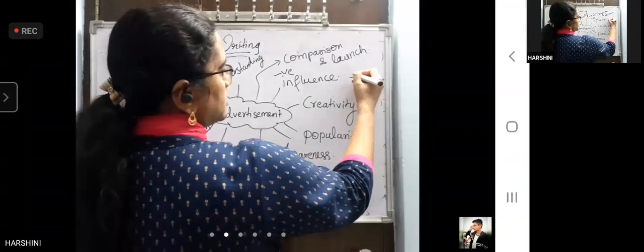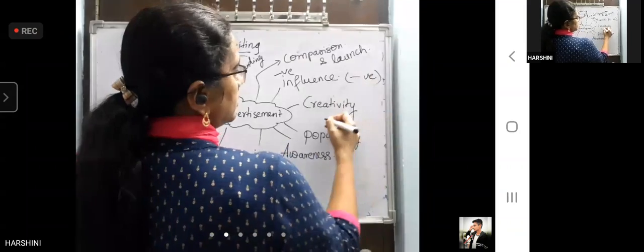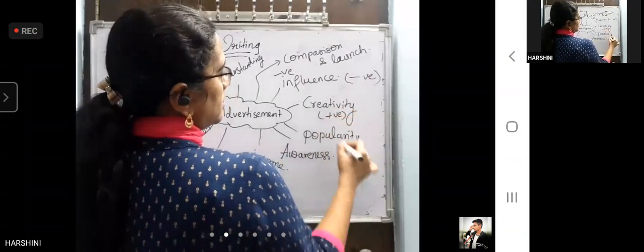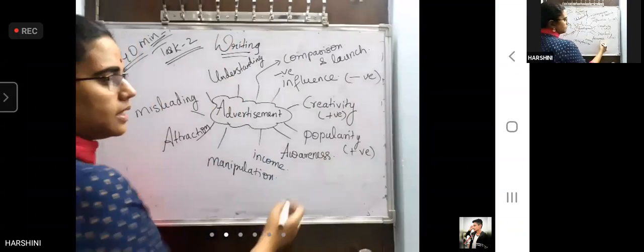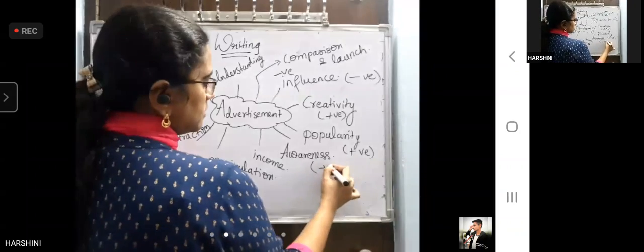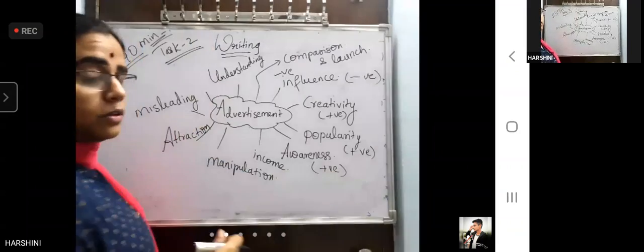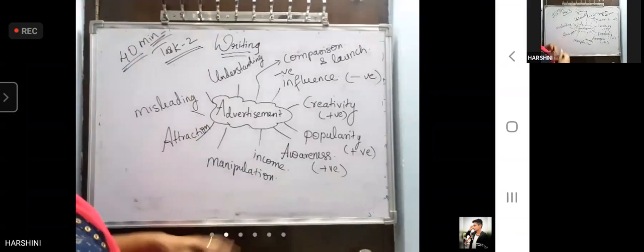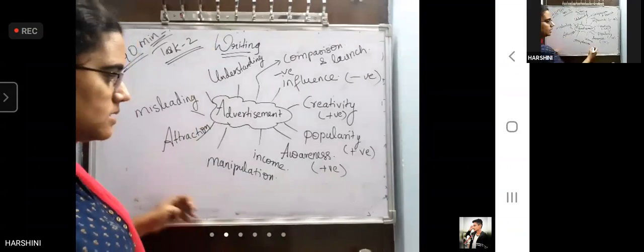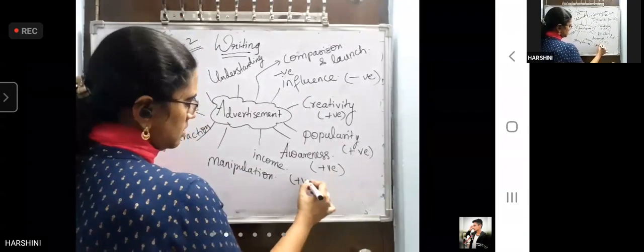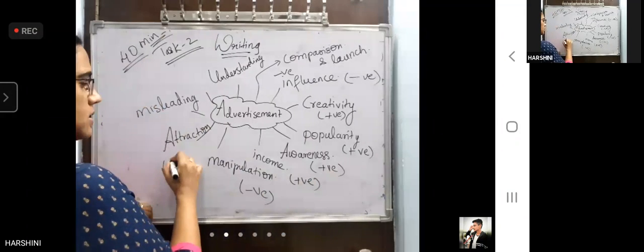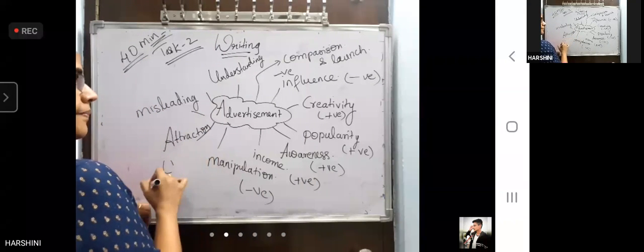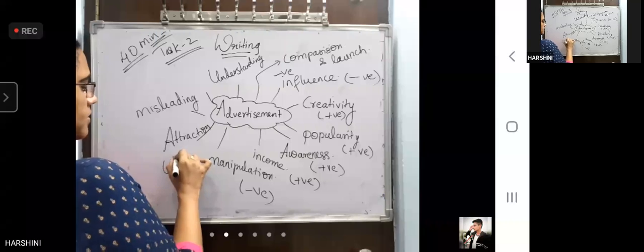Now let us see how many positives and how many negatives have come. Negative influence is purely negative. Creativity is positive. Popularity is positive. Mostly we can write on positive side. Awareness is positive. You may talk on both sides, but whatever can be written maximum we'll see. Income positive. Manipulation negative. Attraction both positive and negative. We'll add negative only.